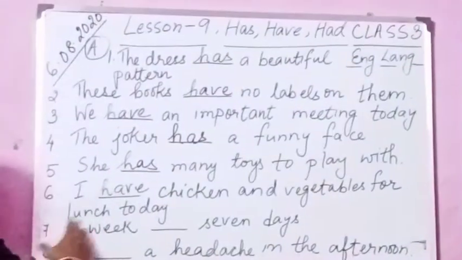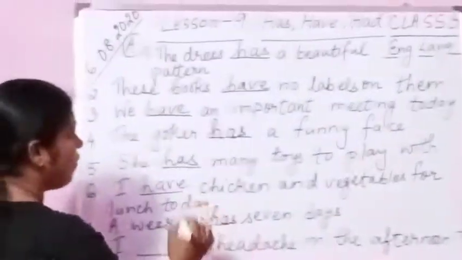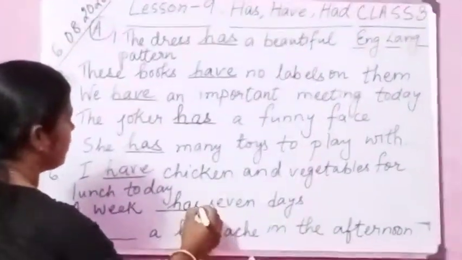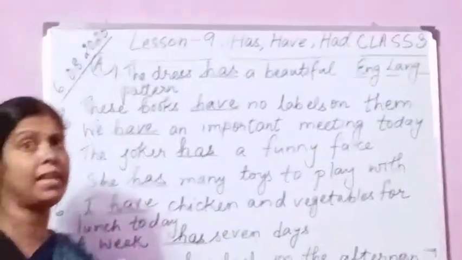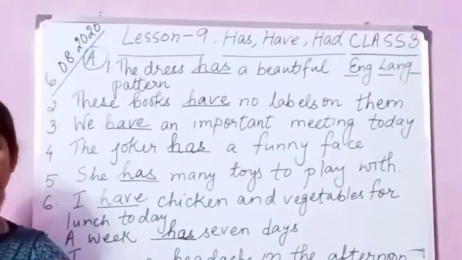Okay. A week has 7 days. This one you write has, because a week always has 7 days. This is a universal truth. Okay, that a week has 7 days. Now don't write a week had 7 days, because a week always has 7 days.